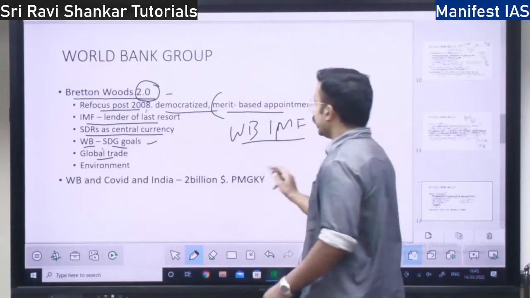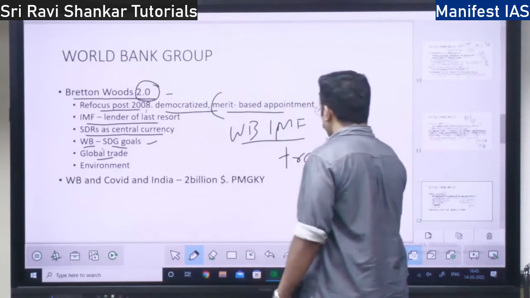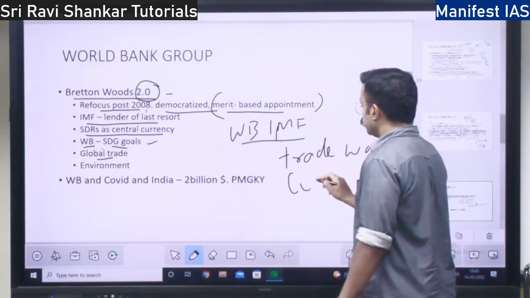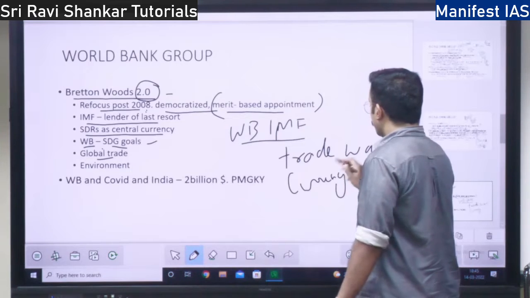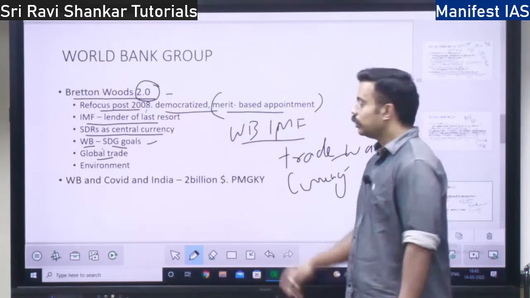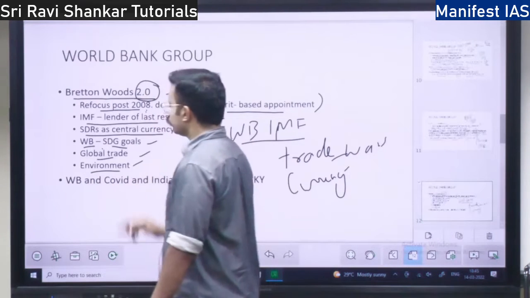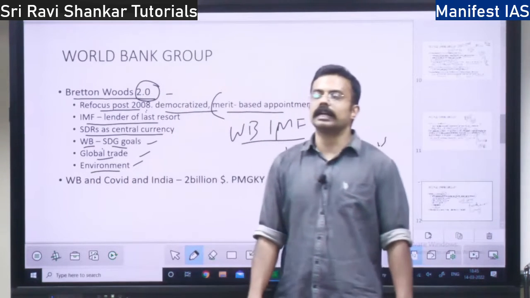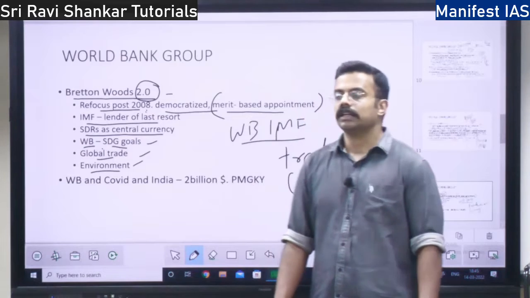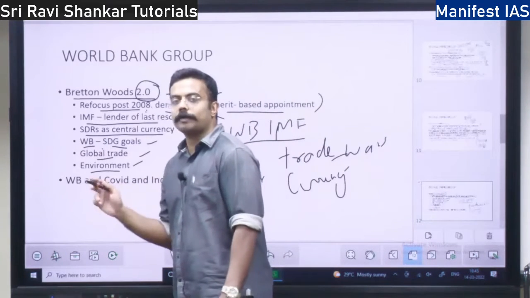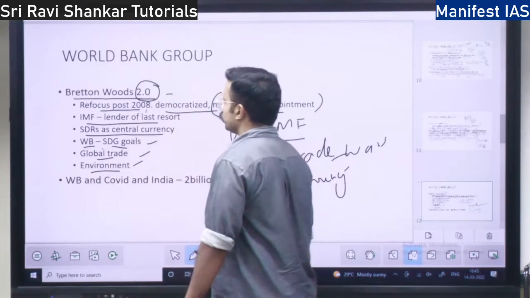We should stop the trade wars. We should stop trade wars, currency wars, all those things, and trade should be beneficial for all the countries. Towards that goal, the IMF and World Bank should work. Then we should focus on environment and climate change, right? That should also be the goal of World Bank and IMF under Bretton Woods 2.0.